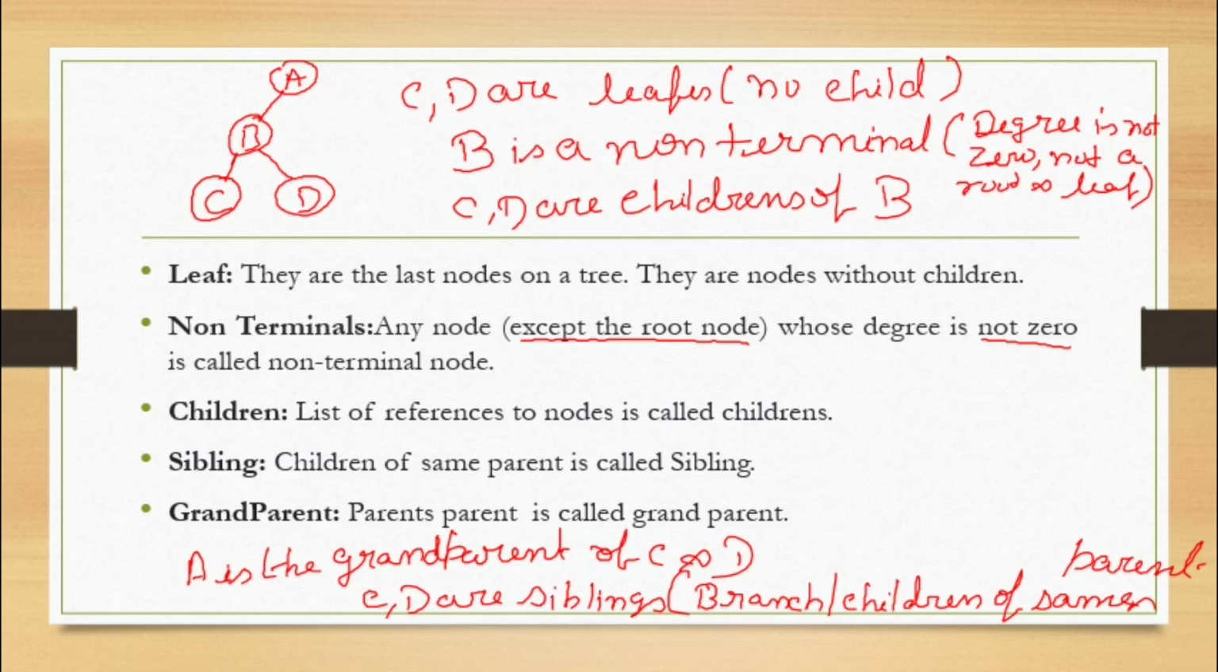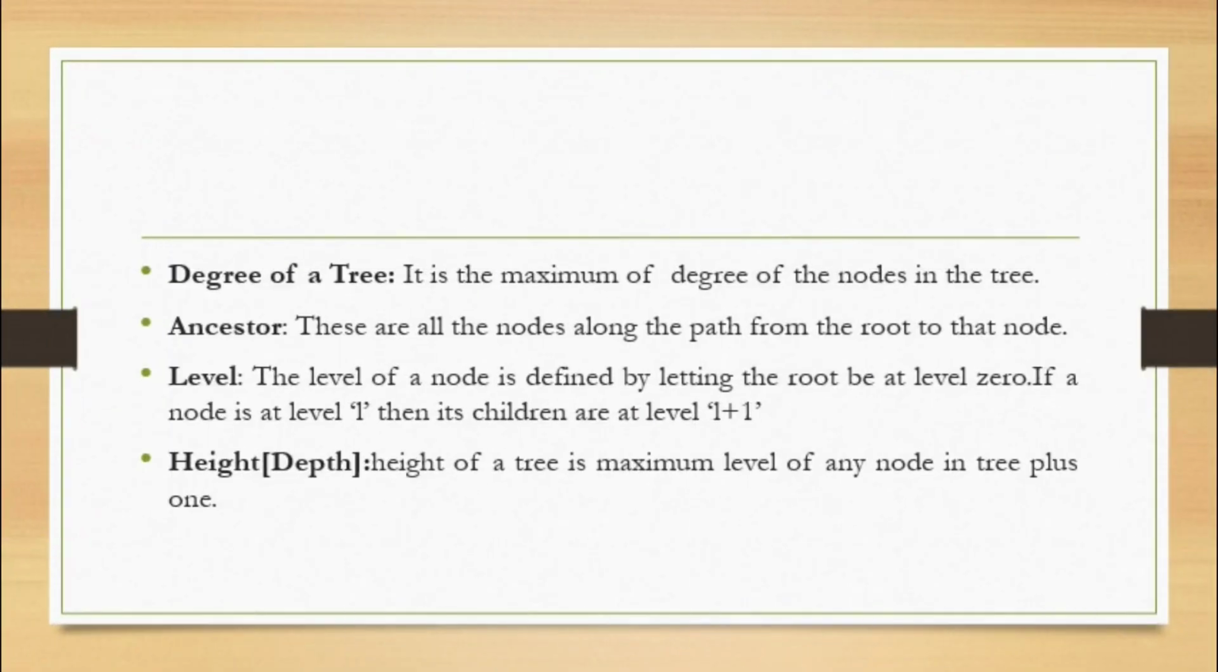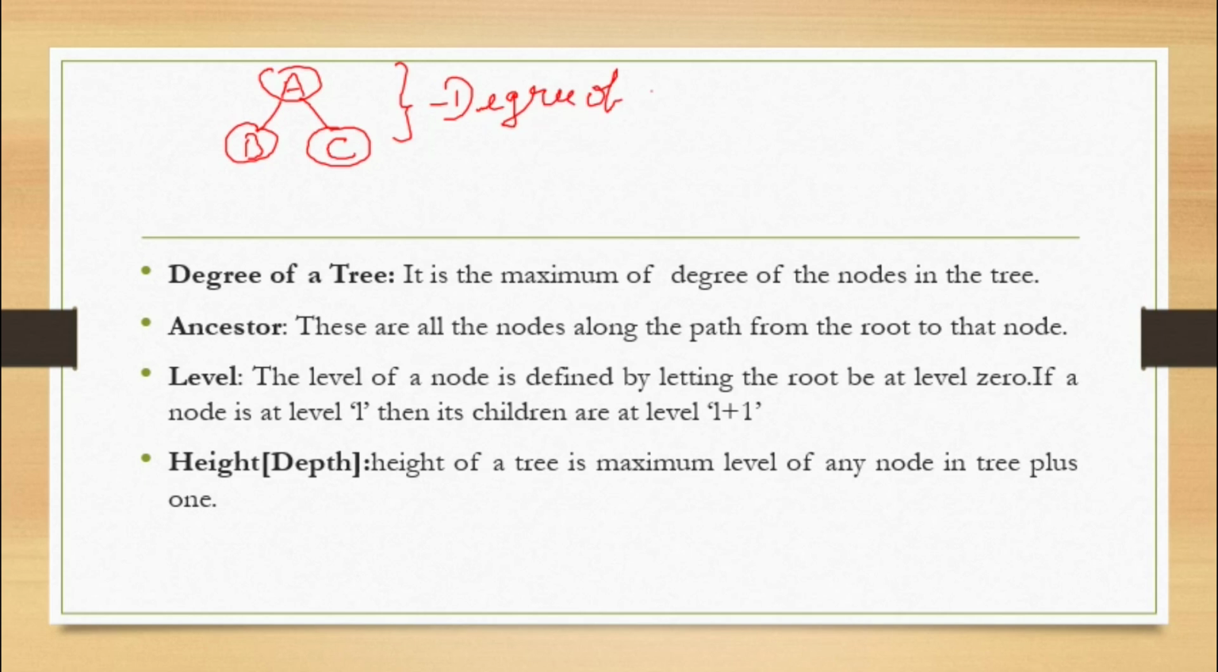Next, degree of a tree. What is the degree of a tree? The maximum of the degrees of the nodes in the tree. So for example here, what is the degree of this tree? The degree of this tree is 2, because the maximum degree is 2.